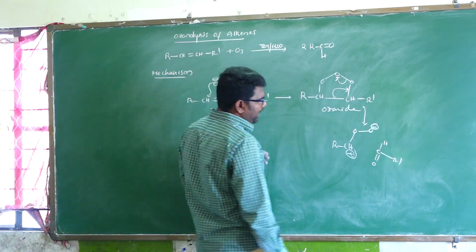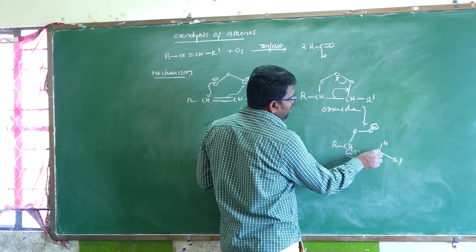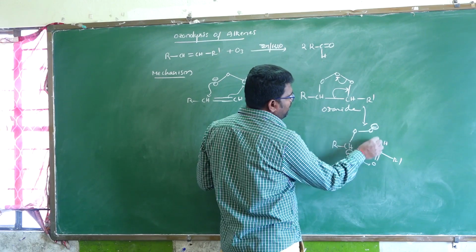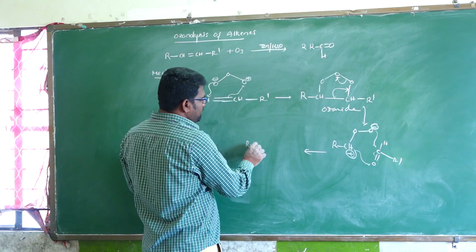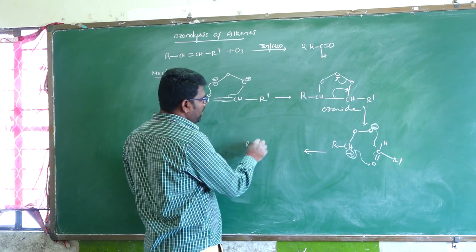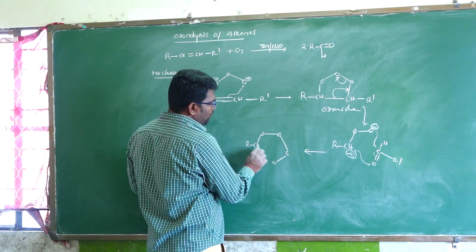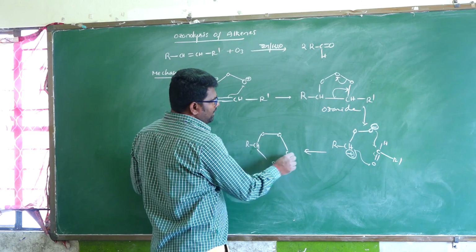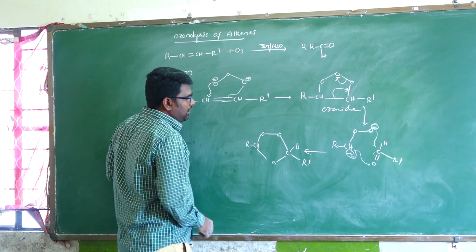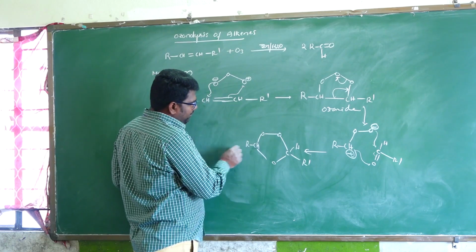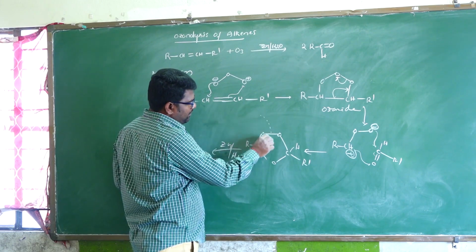And again this will attack here, and next here also attacks. So there is formation of RCH, O oxygen, here C, here O, with H and R dash. In the presence of Zn with water, break this one.